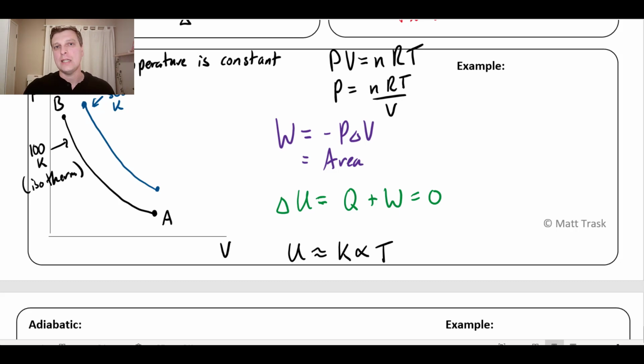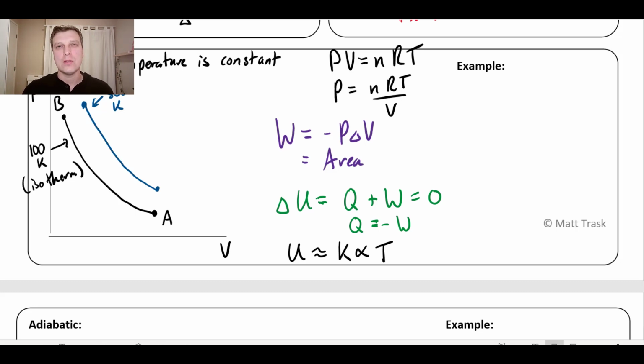Basically, we get this statement that Q equals negative W, or W equals negative Q. So the internal energy stays the same. That just means that any work that is done on the gas must be accompanied by heat that flows out of the gas, and vice versa, so that the internal energy of the gas stays constant.